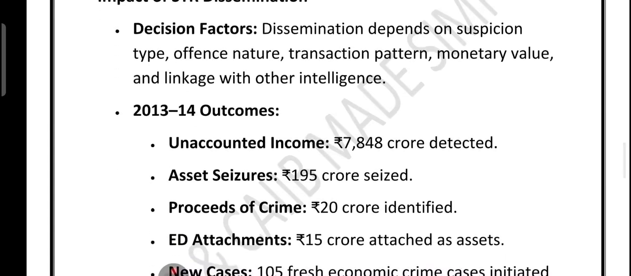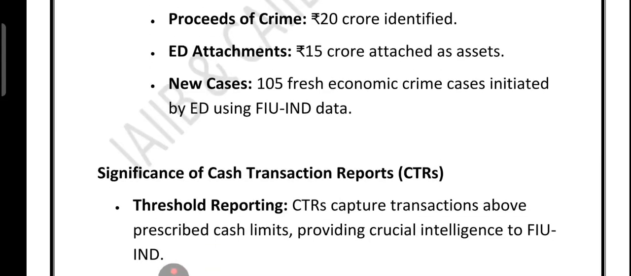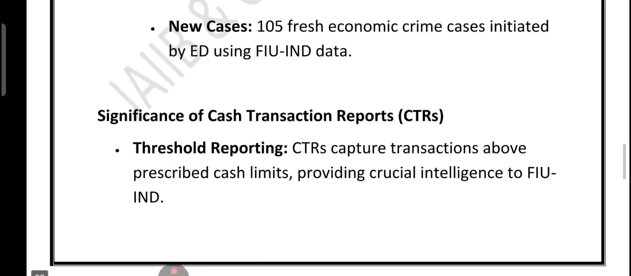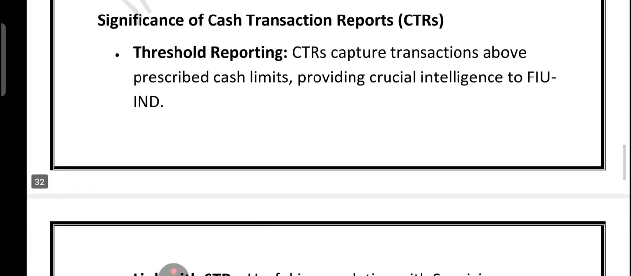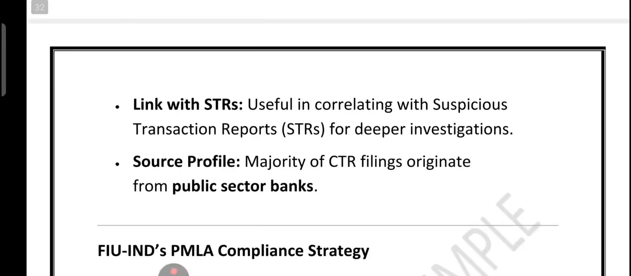So if you look at the 2013-2014 outcome, then you can see the data. I think this question will not be asked. Now let's look at the significance of the CTR. Very, very important. Threshold reporting means capturing high value cash transactions above the prescribed limit. Then we have intelligence source. It provides vital leads to basically FIU-IND. What about correlation? Correlation means it helps in linking with STR for deeper investigation.